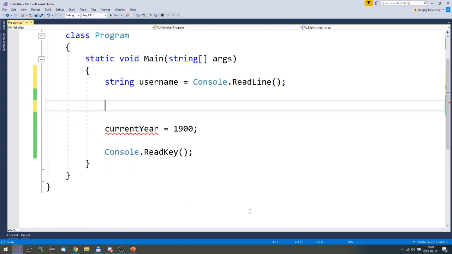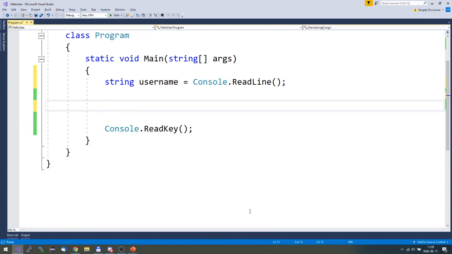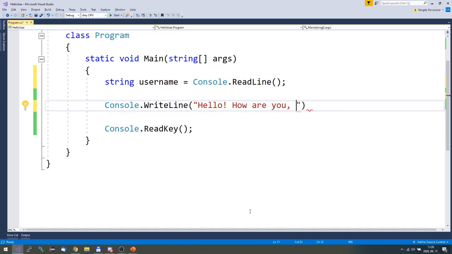So for example, sorry, I clean my program. Then I write something on the console. Maybe this, hello, how are you? And here I would like to print the username.